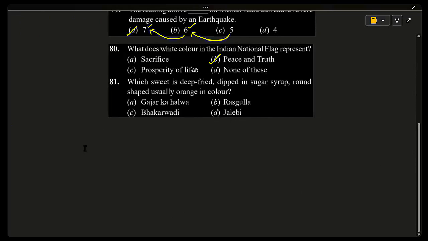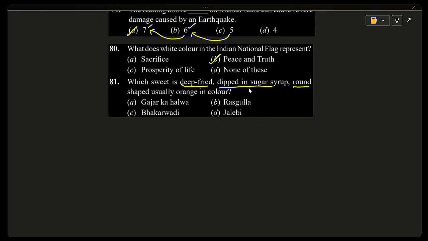81. Which sweet is deep fried, dipped in sugar syrup, round shaped, usually orange in color? Gajar ka halwa, rasgulla, bakarwadi, jalebi. And the correct answer is jalebi.